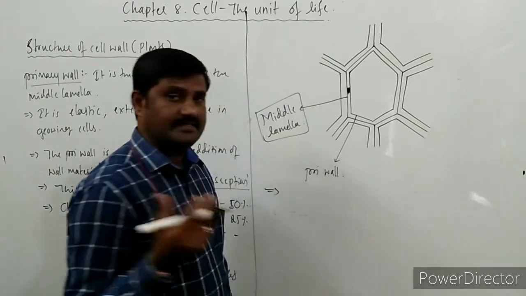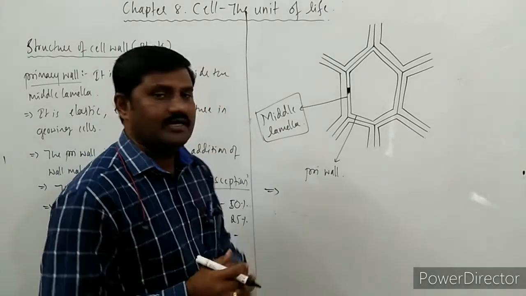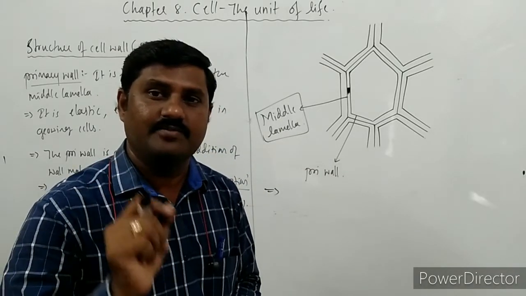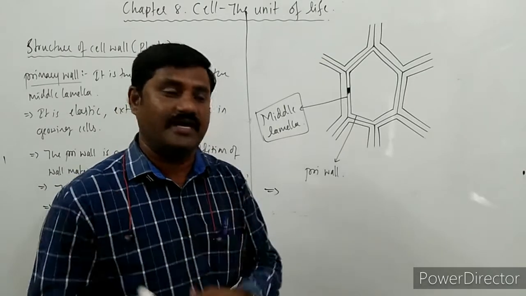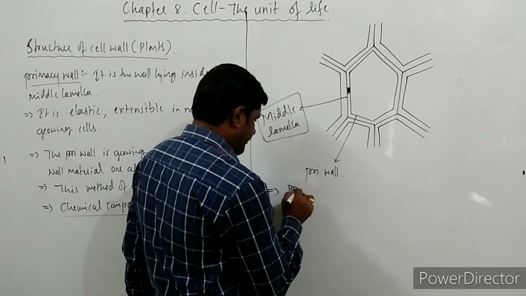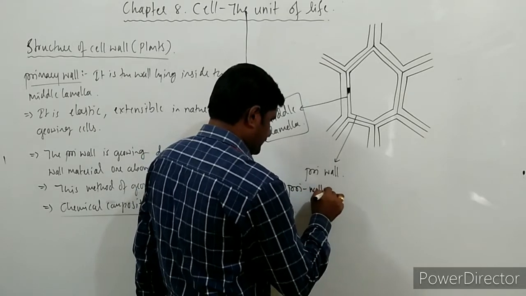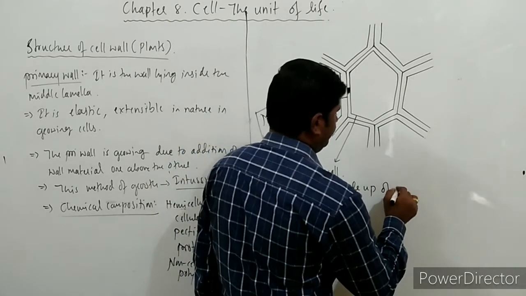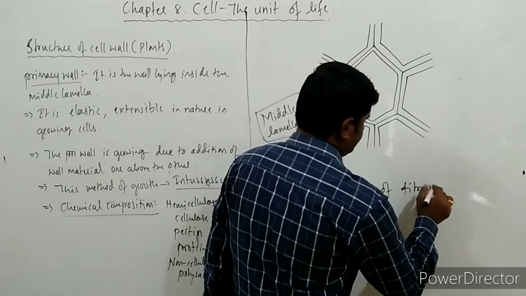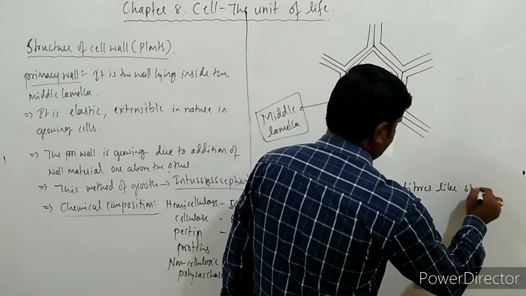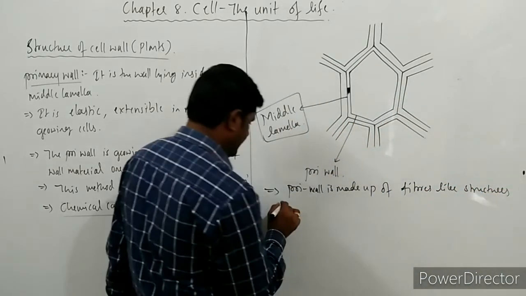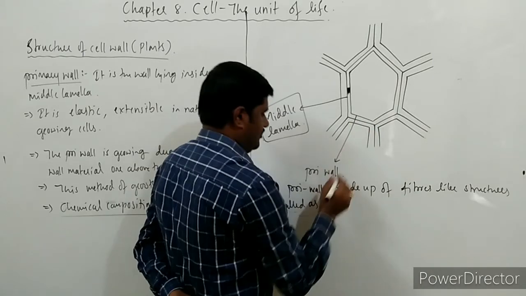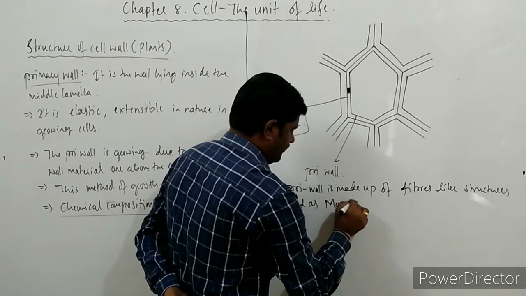Whenever we see the structure of this primary wall, it consists of elongated fiber-like structures called macrofibrils. So the primary wall is made up of fiber-like structures called macrofibrils.